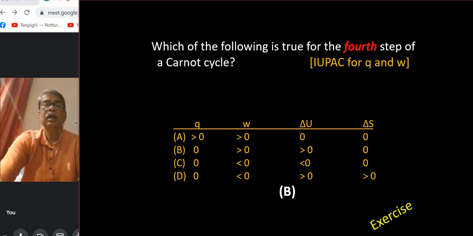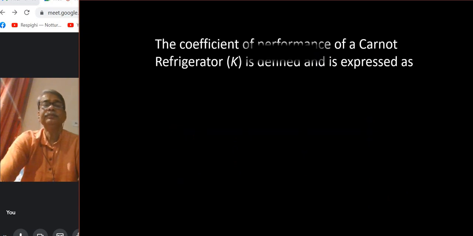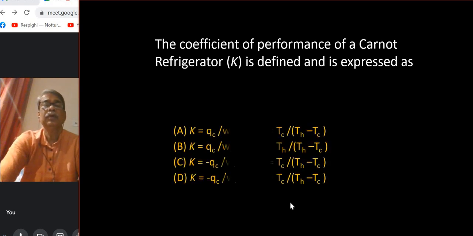Okay. Next question, the coefficient of performance of Carnot refrigerator. So we know that for Carnot cycle engine, Carnot refrigerator and Carnot heat pump, slightly different expressions are there. So for a refrigerator, one of these is the correct answer, and this is a bit informative question. The answer is A, Tc by Th minus Tc. Okay, Qc by W. So this is for refrigerator, Carnot refrigerator.